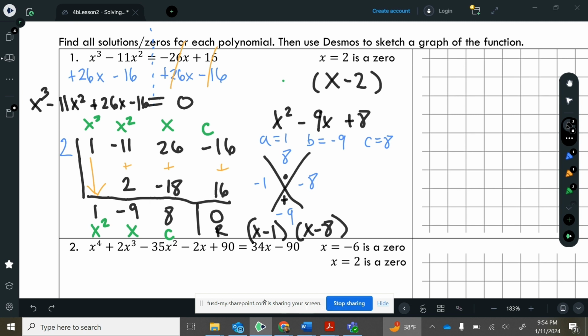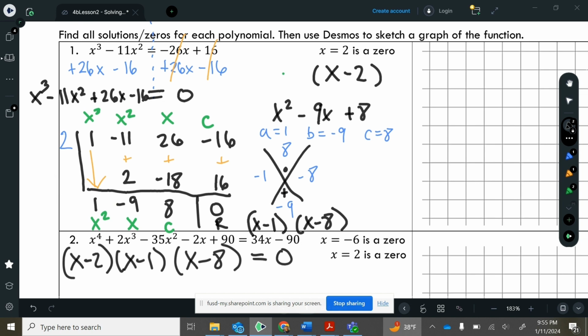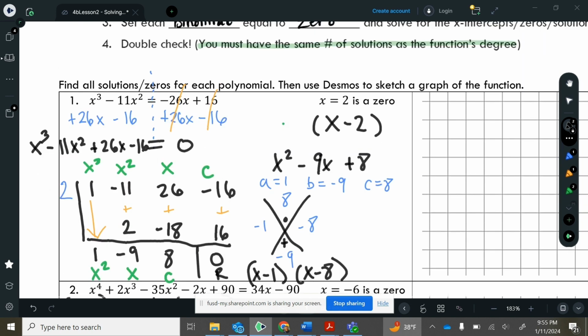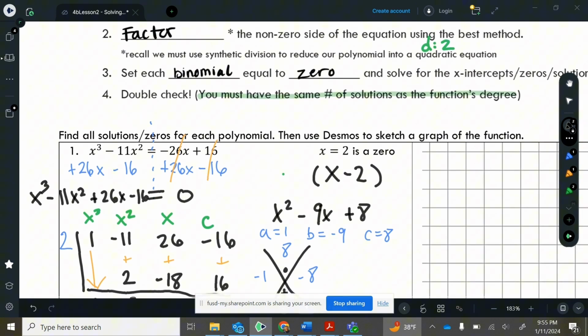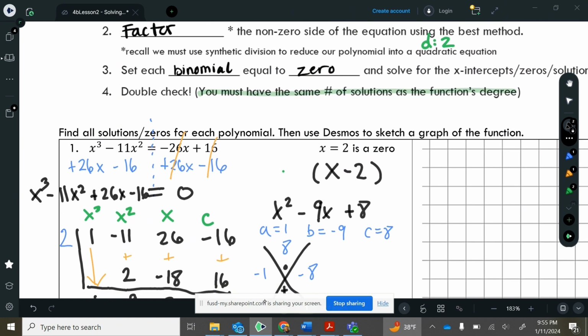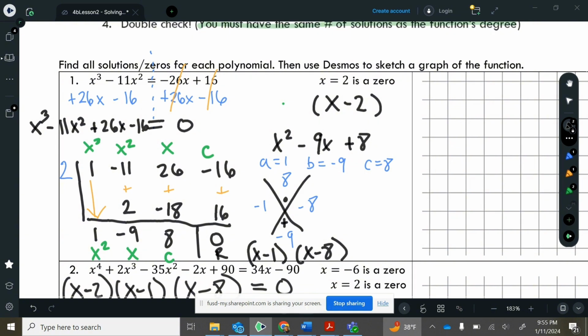So here's our original equation in factored form. X minus 2, x minus 1, x minus 8. Okay, and remember, look, we had this equals 0. So we have this equation equals 0. The solutions, right, Step 3 here, set each binomial equal to 0. That's what we're on here.